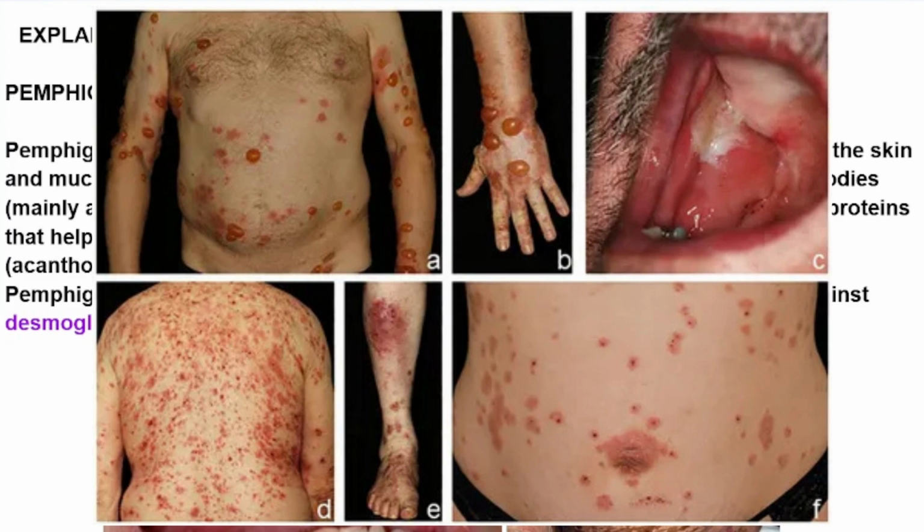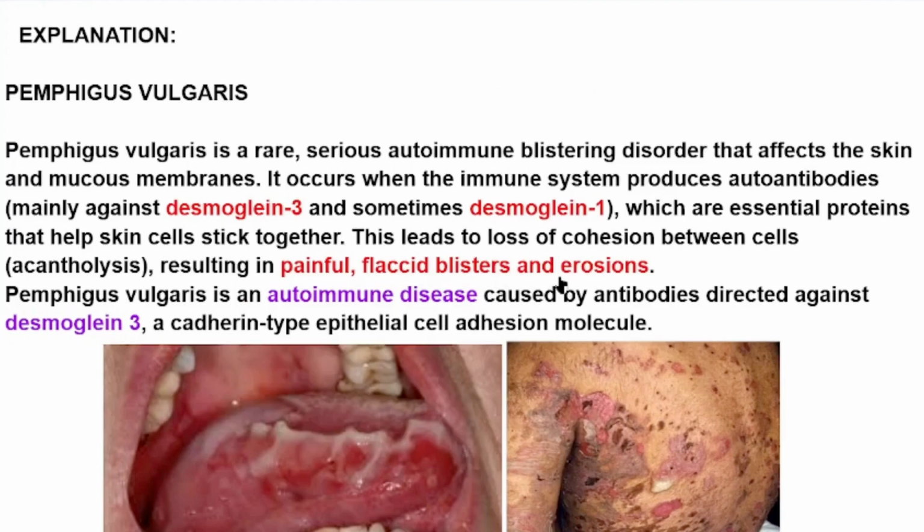As we said, the painful flaccid blisters are the characteristic of Pemphigus vulgaris. In conclusion, Pemphigus vulgaris is an autoimmune disease caused by antibodies directed against desmoglein 3, which is a cadherin type epithelial cell adhesion molecule.